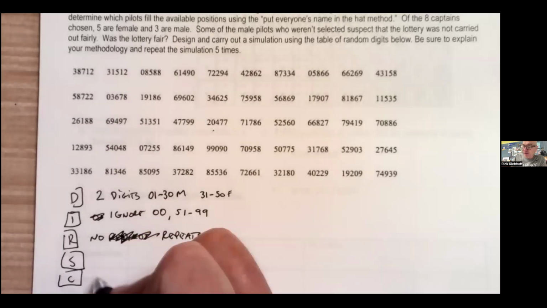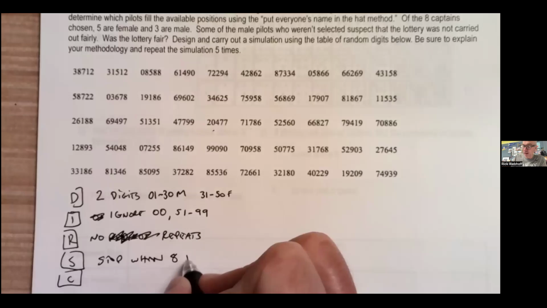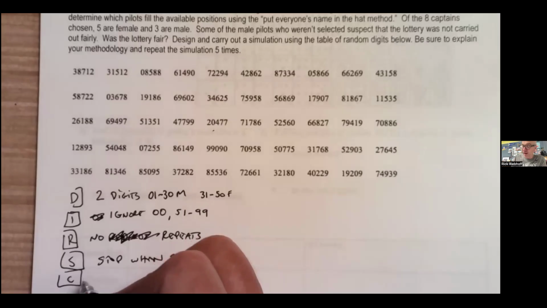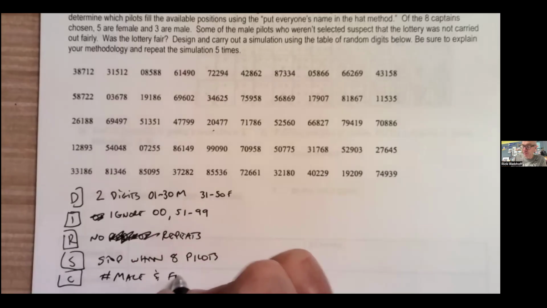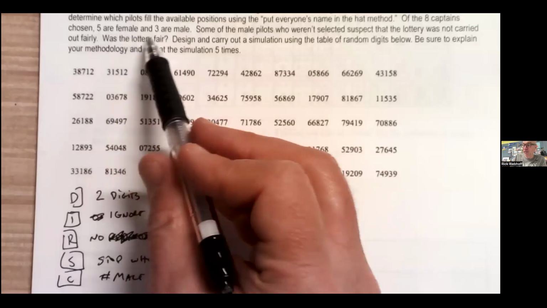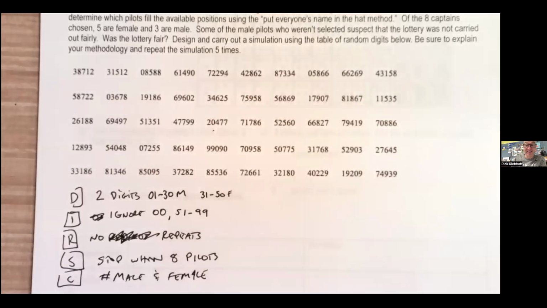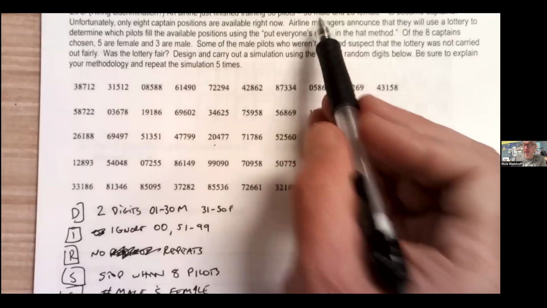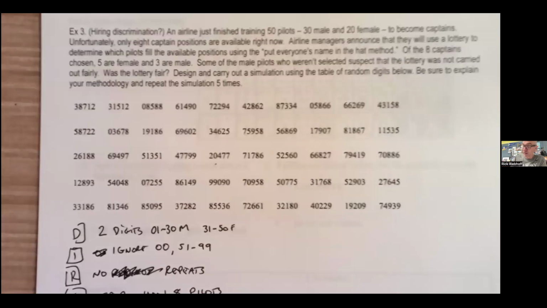All right, when do we stop? Stop when we have 8 pilots, right? We can use the context of the problem. That's perfectly fine. And what are we counting? We're going to count the number of male and female. We're just going to see how weird it is that it was 5 and 3, given that it was like 40% female, 60% male in the population. I'm concerned that there are only 30 males in the training. Like why is that not more even?